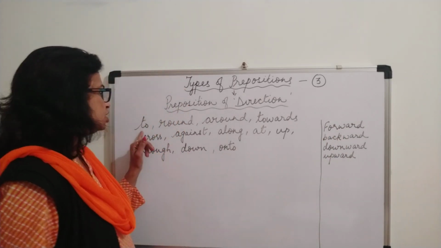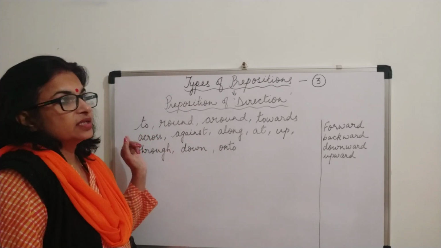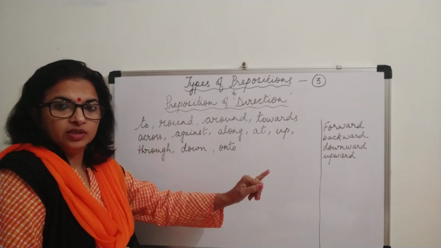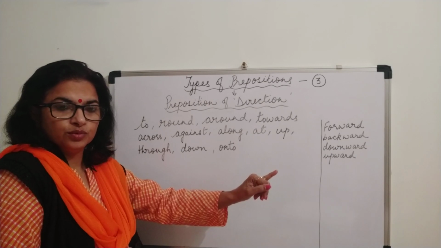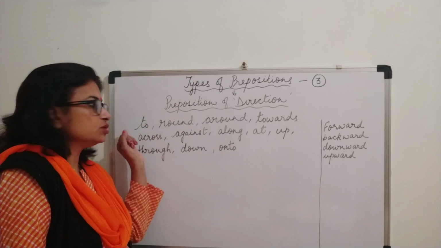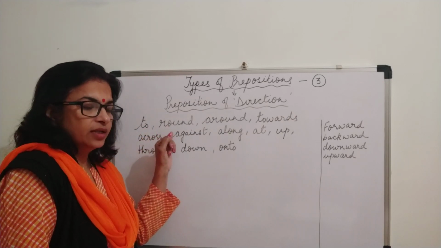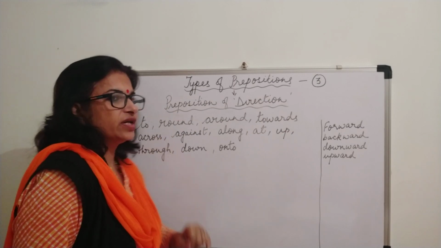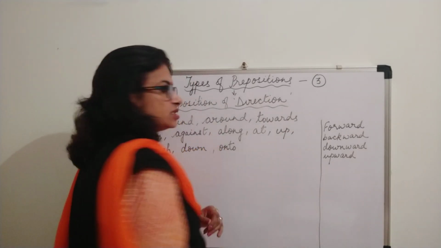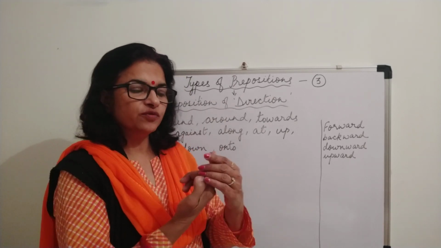Now here, let us see to. The girl moved to the class. Moved to the class, so it also tells you about the direction. Round. He is moving round. Like if I move like this, it is called round, means just moving at one place.